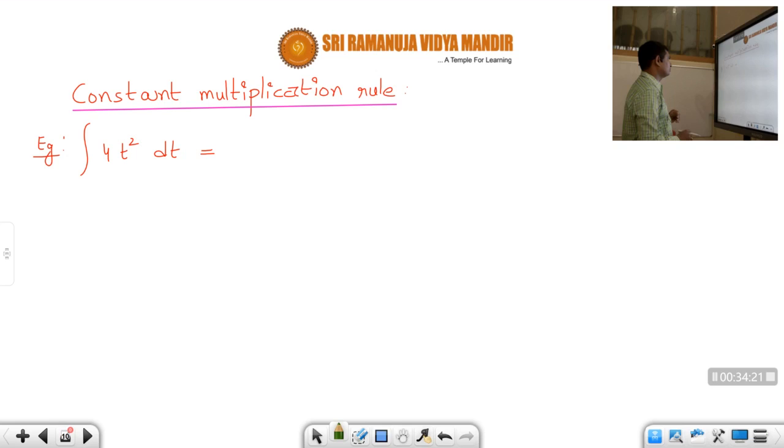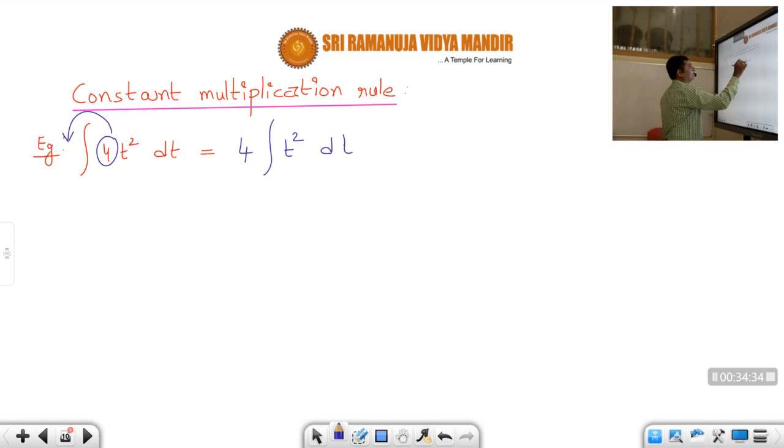Okay, so now here you can see the integral of 4t square. Here 4 is a constant. So therefore take this constant outside. So that is equal to 4 times the integral of t square dt. Correct or not, students? So that is equal to 4 times, what is the integral of t square dt, students? Just now I told you integral t power n. So that means t cube by 3 plus c. That's all. t power n plus 1 by n plus 1.